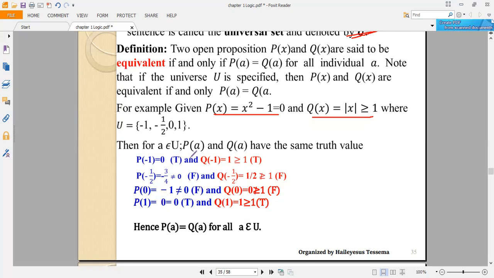So clearly you can see that the truth values of the two open prepositions, when we substitute individuals from the universal set, give the same truth value.